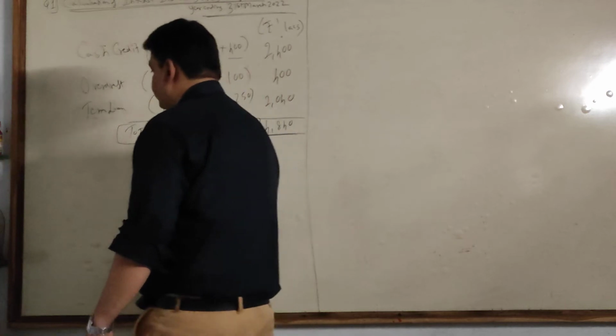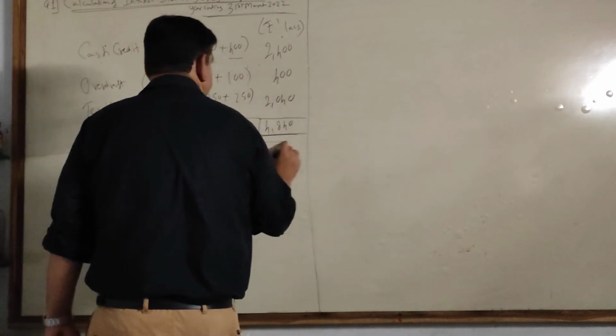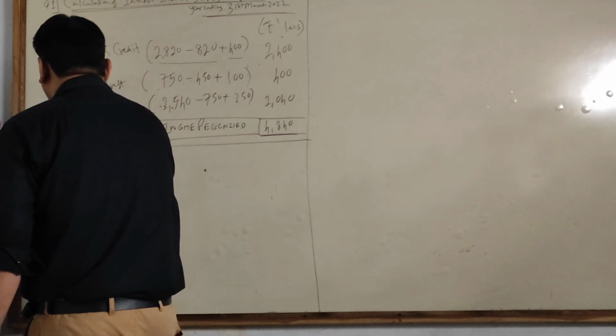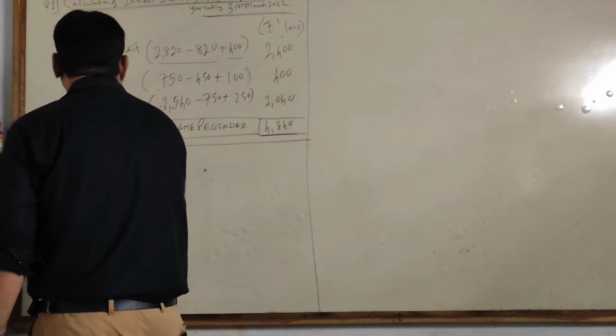Exactly same way, but again a different approach. We will take that extra question number 2.